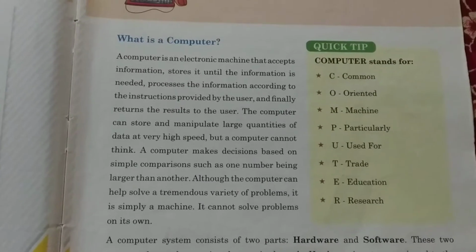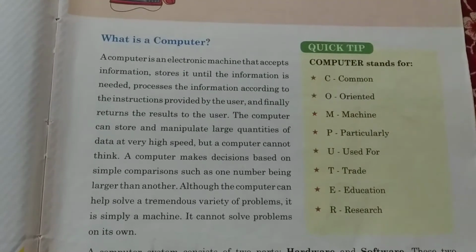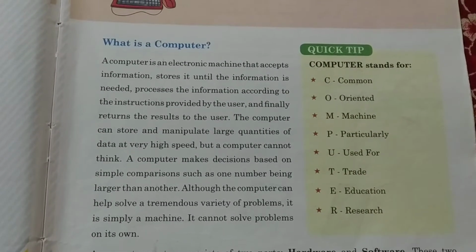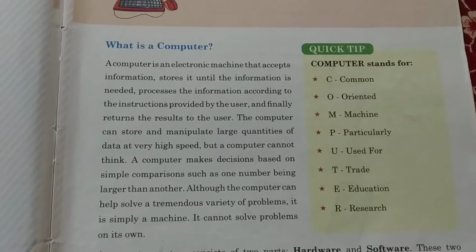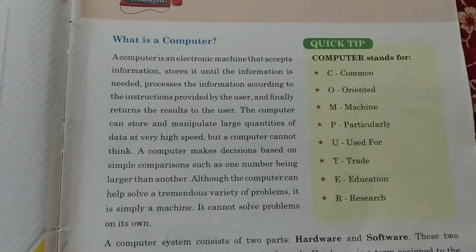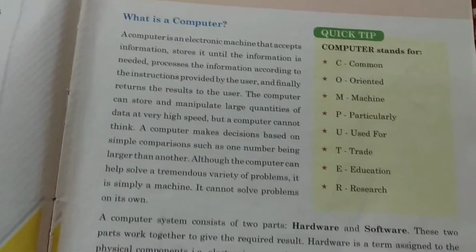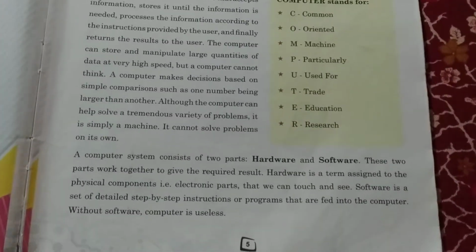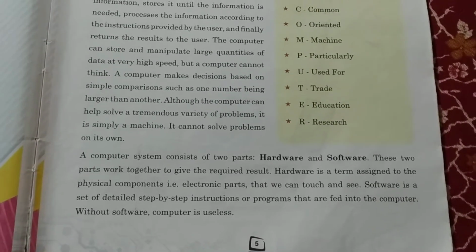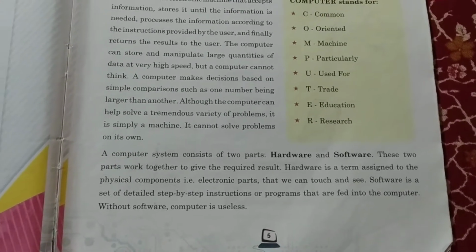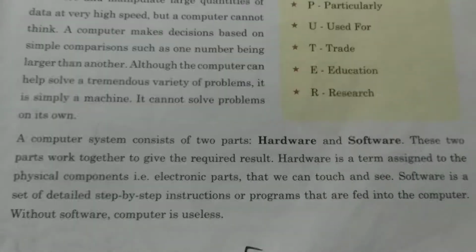Then on page 5, you have the quick tip. Computer stands for Commonly Operated Machine, particularly used for trade, education, research. This full form you have to learn and memorize. Then in the second paragraph of page 5, you have the description of hardware and software.